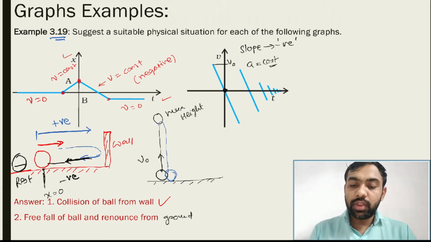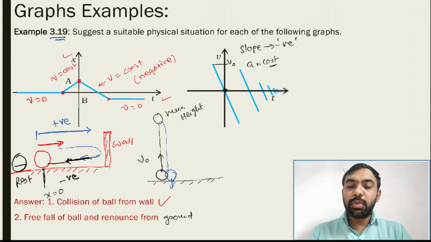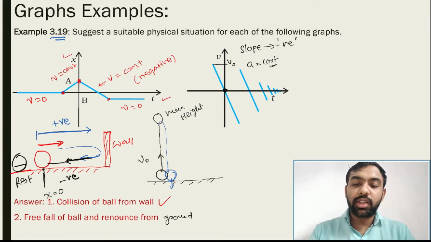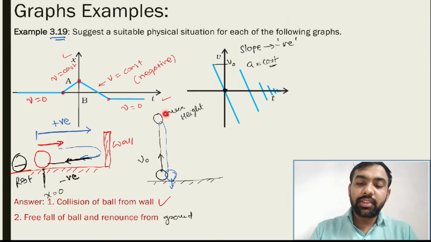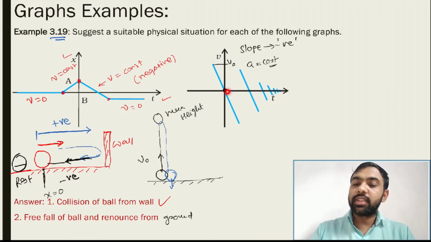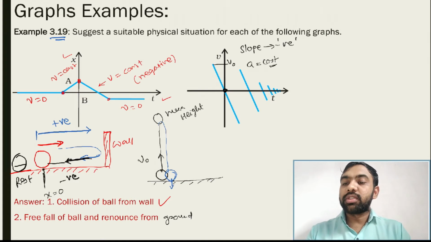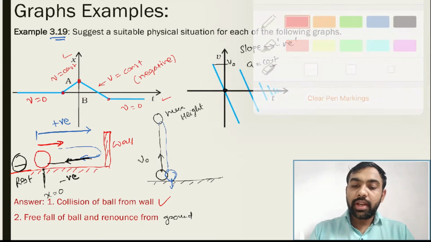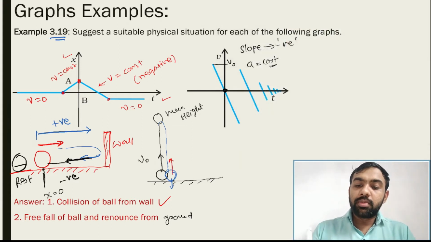It collides with the ground with the same speed. So here the velocity is negative. See, that was positive, but when it comes back, here it is negative. Again it is rebounding with a smaller speed. It rebounds from here with the smaller speed, and somewhere here it comes to rest. Again it comes back.